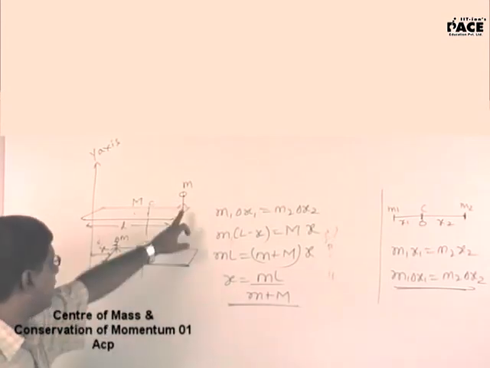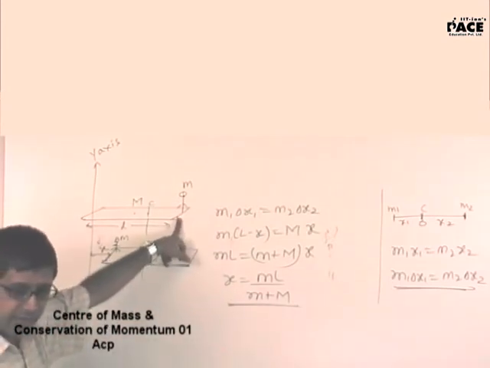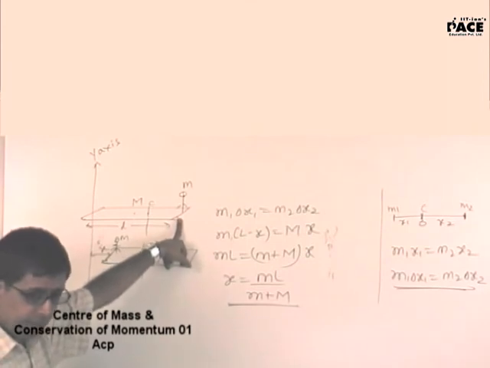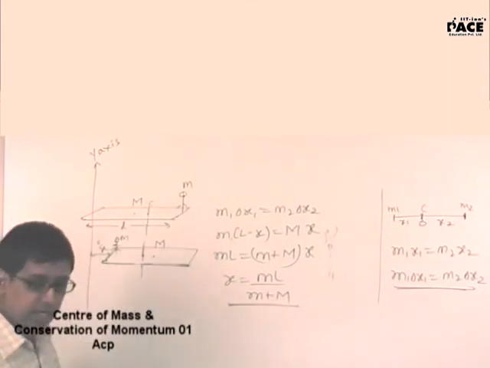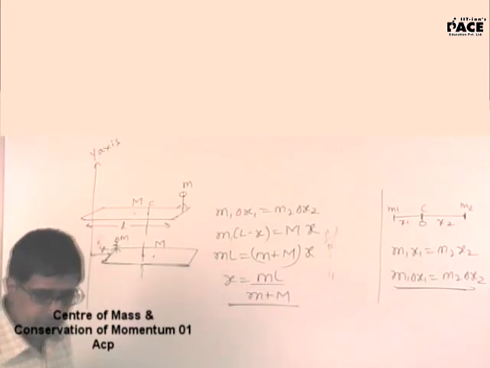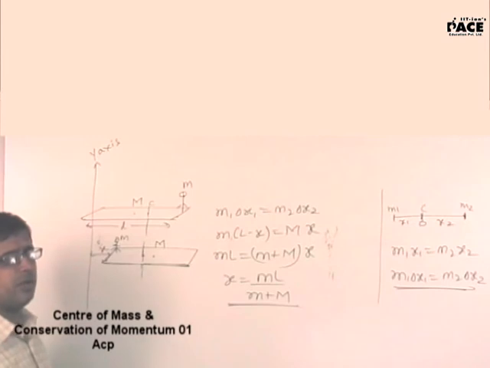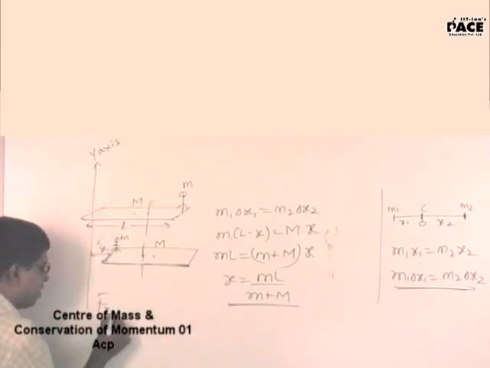You want the man to be at rest, is that right? Yes, sir. If the man is to be at rest and there is no external force on the system, is that right? Yes, sir. So that is what I am explaining using Newton's laws. Newton's second law is F external equals dP by dt. There is no external force, so there should be no change in momentum of what?